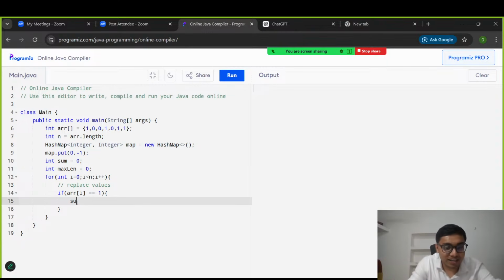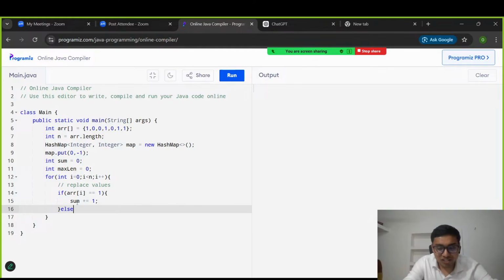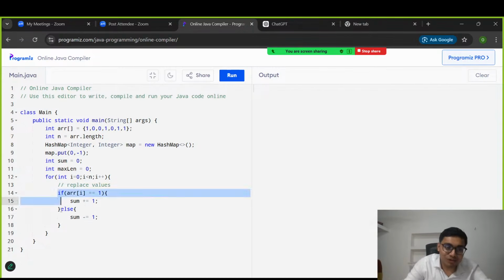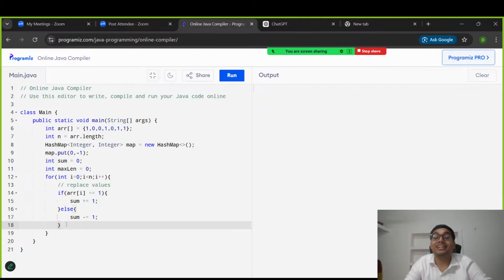So here, that's why I have added if array of I is 1, so we need to add in sum 1, plus 1. You can write like this, plus 1. Okay, instead of writing, we can directly write like this. Or else if it is 0, then in the sum variable I will add minus 1. So instead of writing like this, let's write minus 1 like this. Right, everyone? Till it's fine. So replacing the values here we have handled instead of creating a new array. Got it?